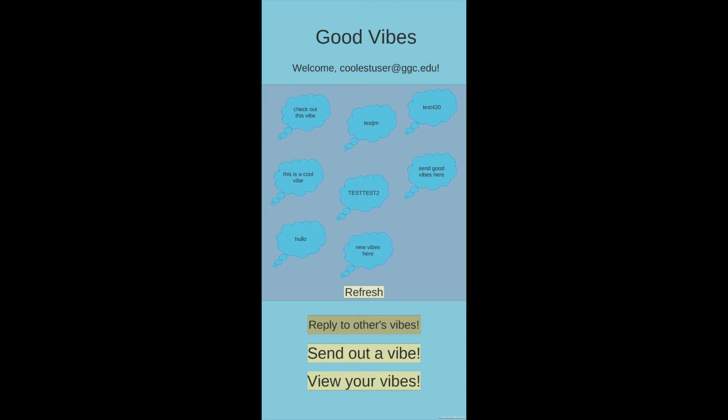However, at the moment, it takes 3 reports to a vibe before it gets banned from the public list, and if you've reported a vibe, it can still show up in your list. This behavior of the reported vibe potentially showing up again to the same user who reported it, and a vibe that has been replied to not being taken off the user's public list, is something that should be changed in the future. Now, assuming that there's enough public vibes out there, if we hit refresh once more, that thought that was just deleted should come back, along with a whole new list of vibes.